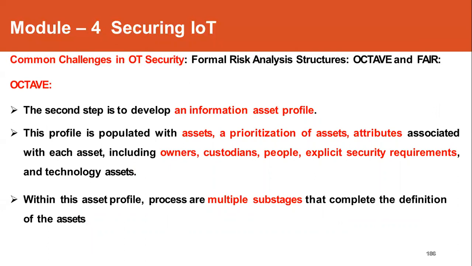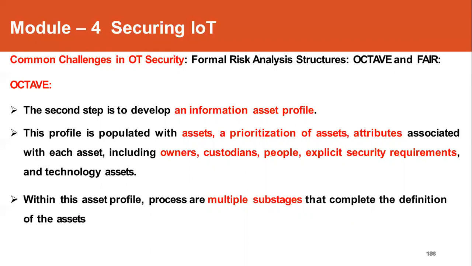In the second stage, it is developing an information asset profile. So for each asset that is there in the operational technology, its profile will be developed. So the profile will be populated for each asset based on their priority, attributes that are associated with each asset.